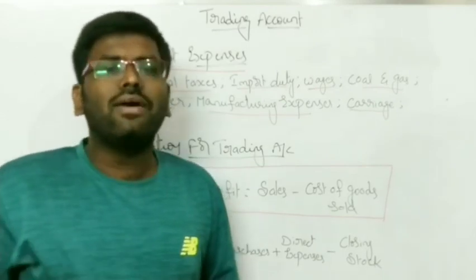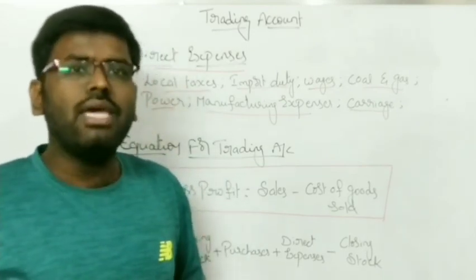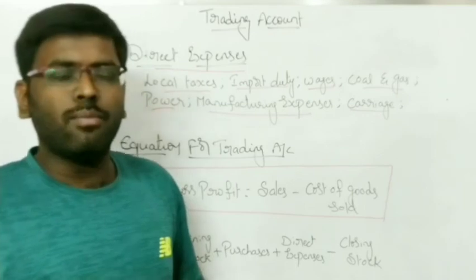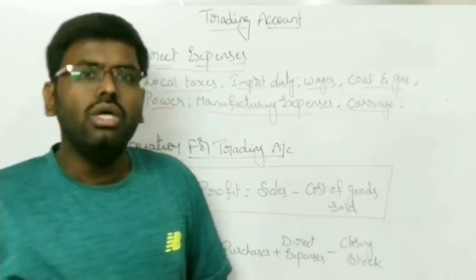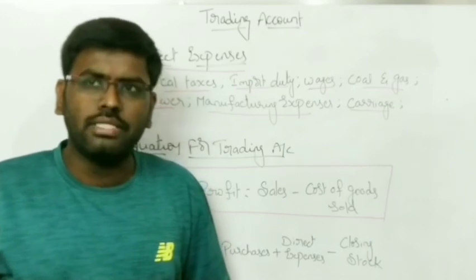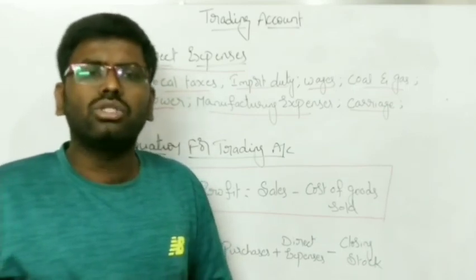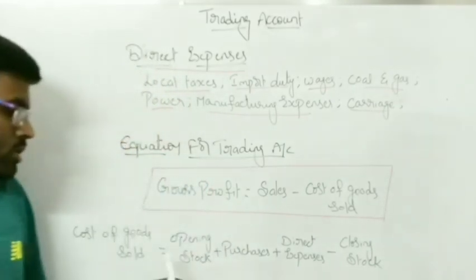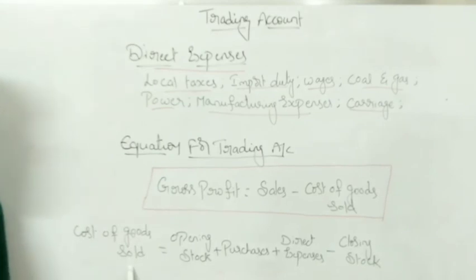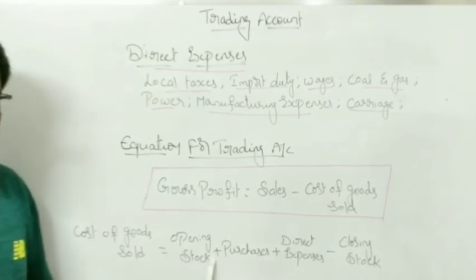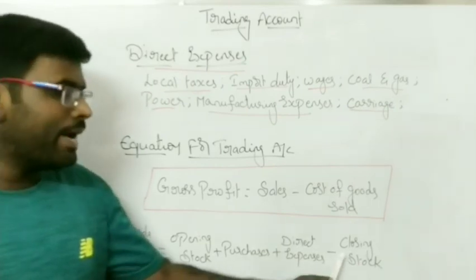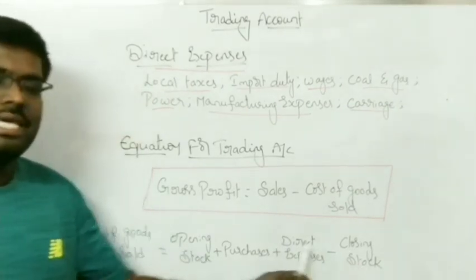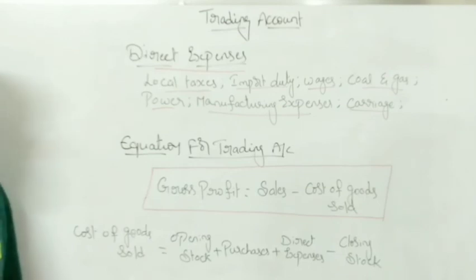Sales means whatever amount you gain from selling your final product. Sales amount minus cost of goods sold. Cost of goods sold means the cost you incur to sell the goods. The formula for cost of goods sold is opening stock plus purchases plus other direct expenses minus closing stock. This will give you the cost of goods sold.